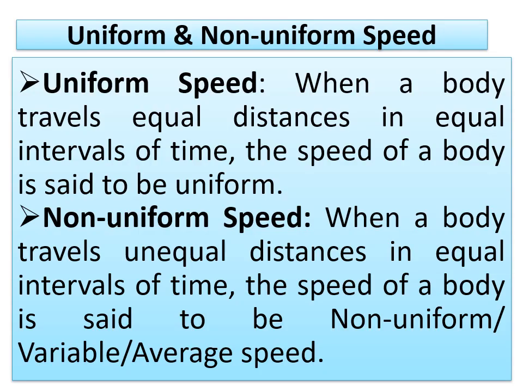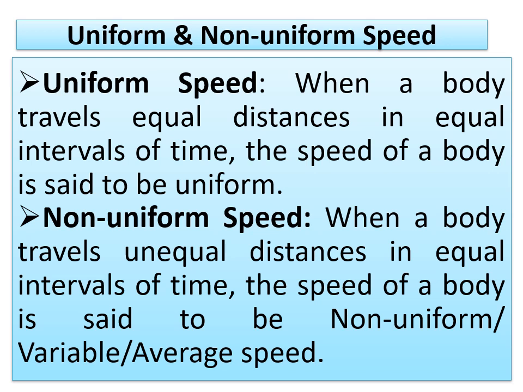Now here we have to come to uniform speed. Already I have discussed what speed and velocity are. Now we will discuss what uniform speed is. When a body travels equal distances in equal intervals of time, the speed of the body is said to be uniform. Whatever example I have quoted for uniform motion, that body is moving with uniform speed.